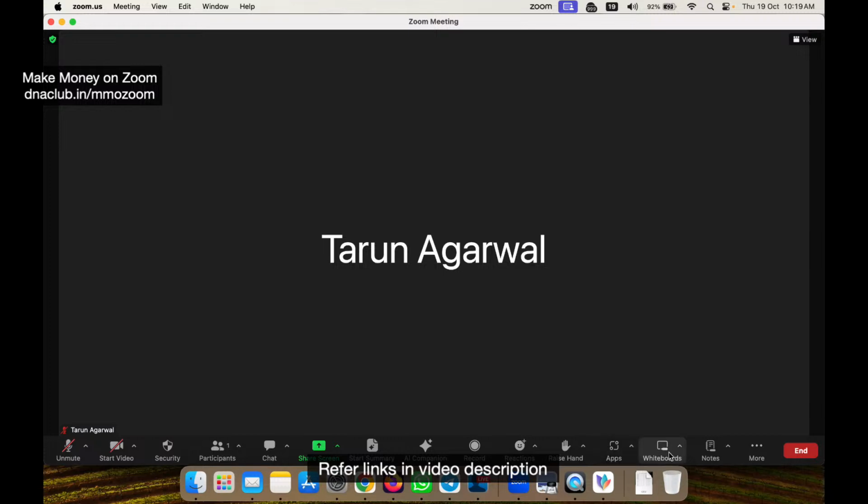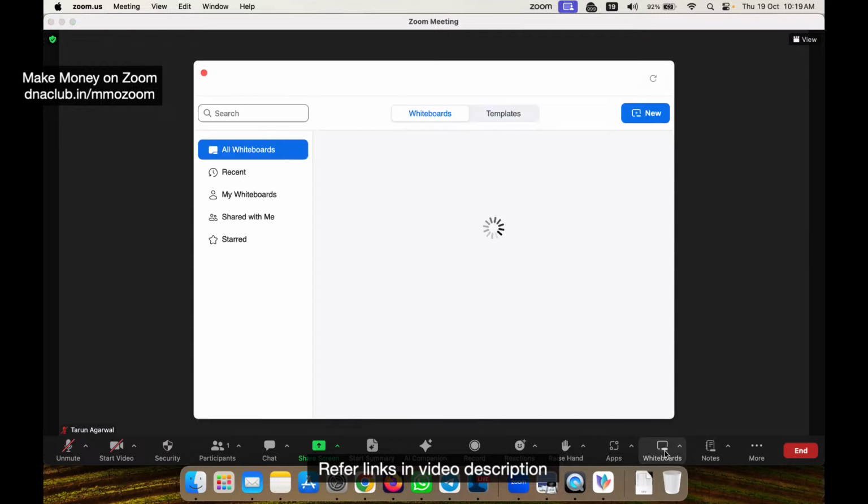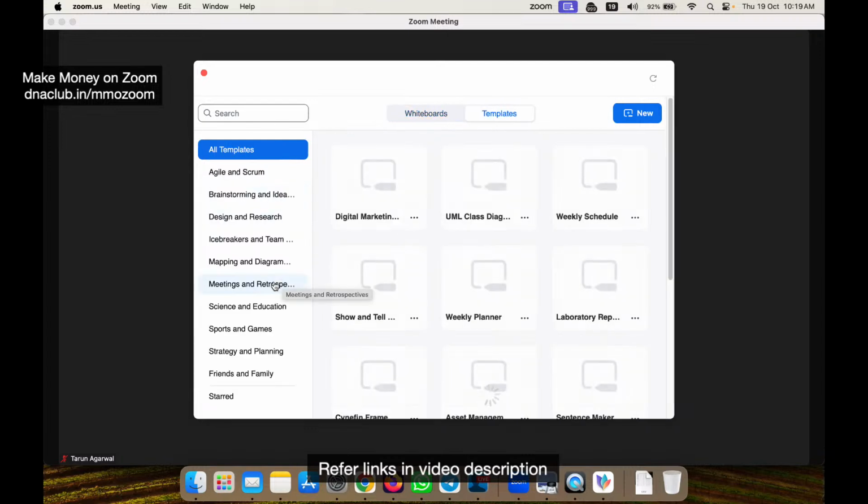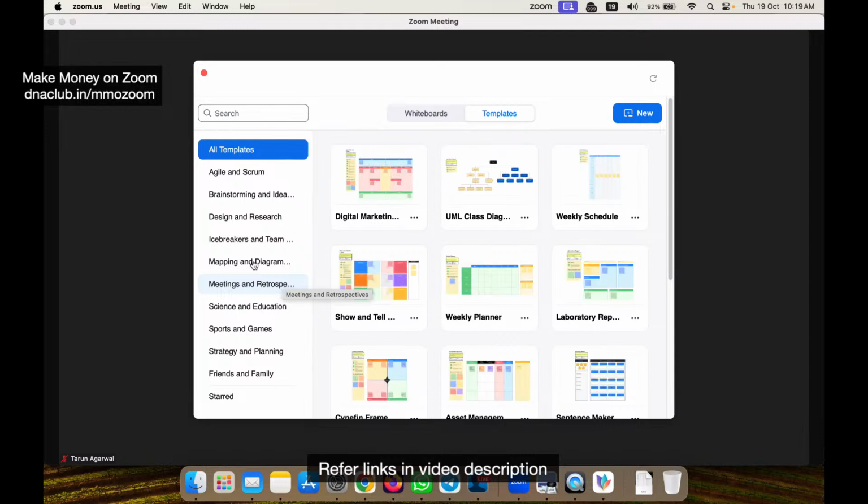At the bottom there is one option called Whiteboards. Can you see here? There is an option called Whiteboards. If I click here on Whiteboards, Zoom has launched some ready to use templates which you can use to explain a particular concept.